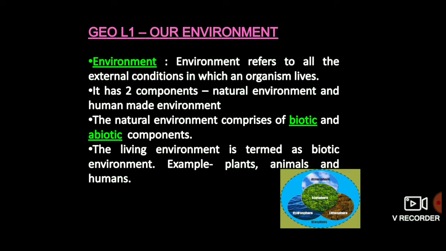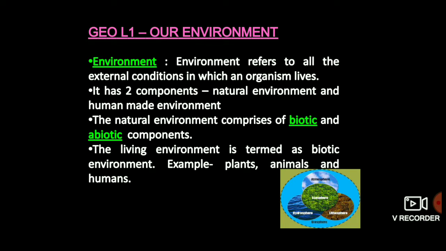Now children, here I want to clear one more thing. The biotic and abiotic environments together are also called the domains of Earth. Children, do you remember you have already learnt about the 4 major domains of the Earth in class 6. So let us refresh our knowledge about these four domains with the help of this diagram which is given below.